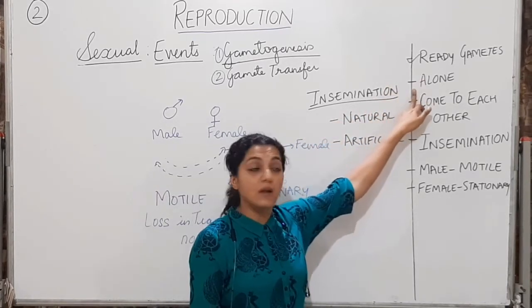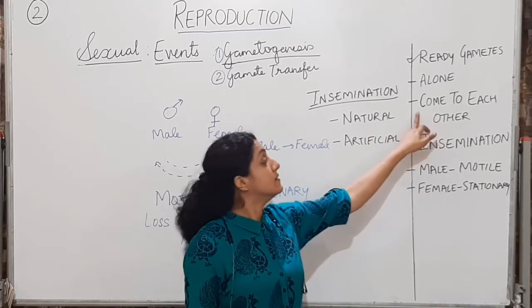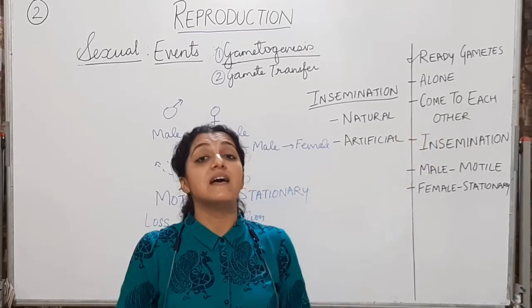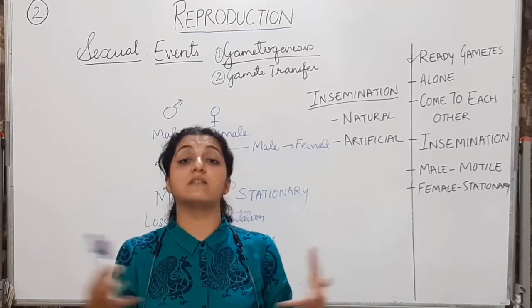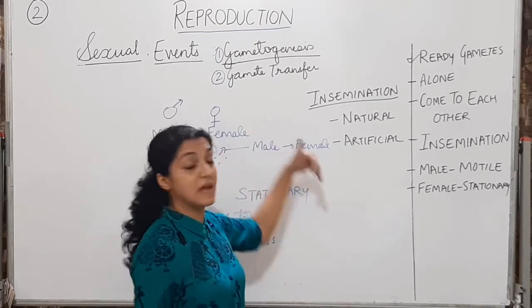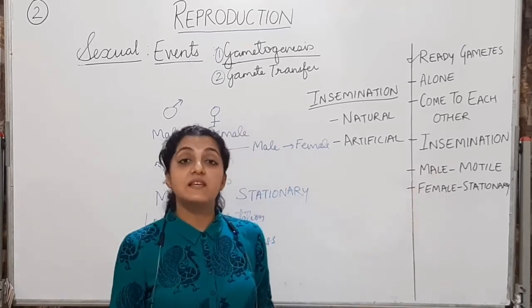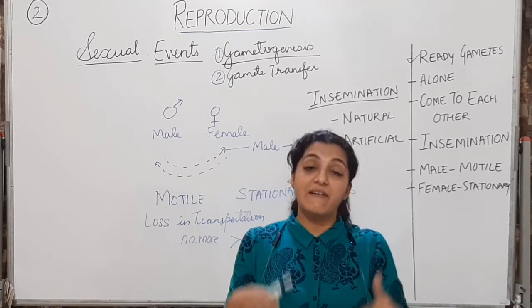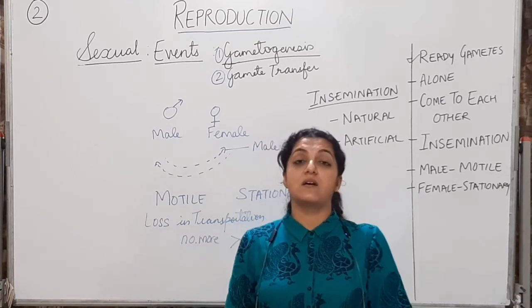So you should understand that the ready gametes are present now. They cannot do anything alone. They will come to each other. Alright, and this is required for the most vital event in sexual reproduction, that is fertilization. The coming of these gametes together, the transfer of these gametes together is important. We'll see the next step, which is the most vital step. And we've seen this in pollination also, where the pollen grains are carrying the male gametes, they are carried to the female counterparts in plants.